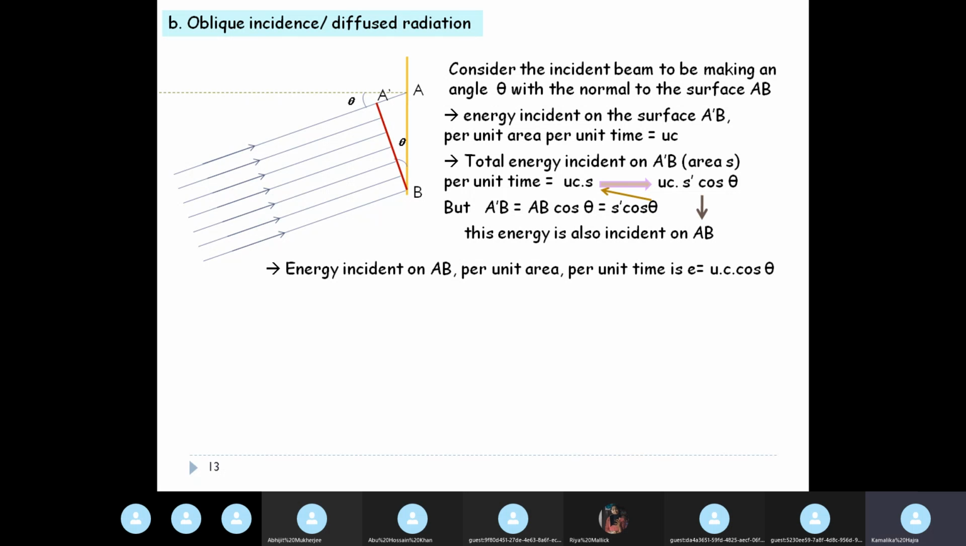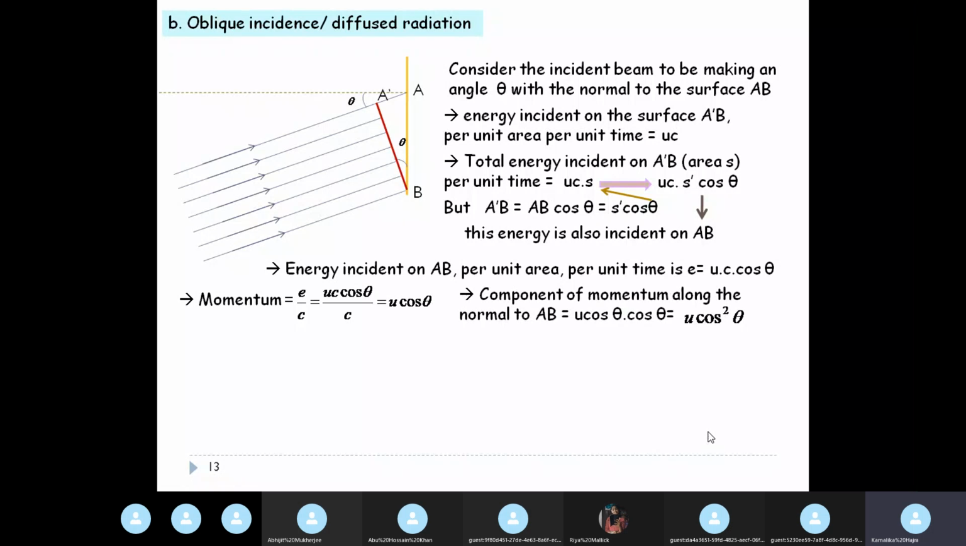Sorry about that. Okay. So the energy incident on AB per unit area per unit time, we have to divide it by the surface area. So it becomes UC cos theta. All right. So the momentum will be E by C. Now E in this case is UC cos theta, so that divided by C. So the momentum is now U cos theta. Whatever we got in the normal case, here in the oblique case, it is just the cosine component. So momentum is U cos theta.